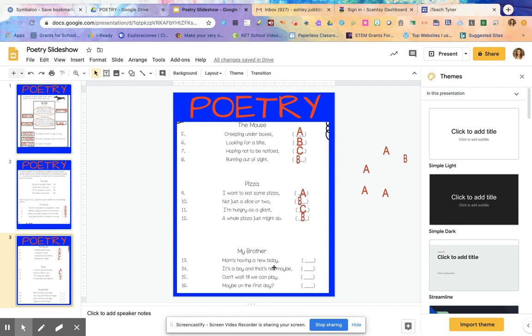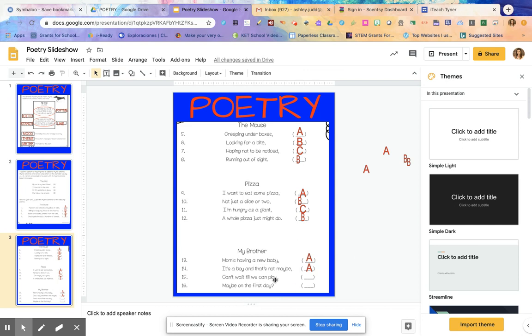Last poem. My brother. Mom's having a new baby. It's a boy, and that's not maybe. Can't wait till we can play, maybe on the first day. All right, so first line automatically gets the letter A. Now I'm going to look at this next one. Maybe. Do maybe and baby rhyme? Yep, they sure do. So I'm going to give the second line an A as well.